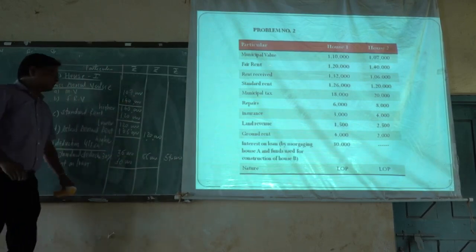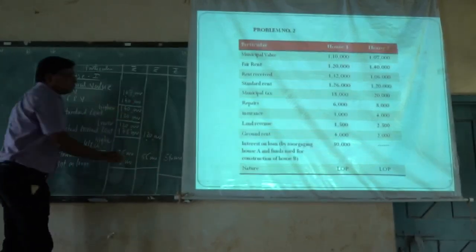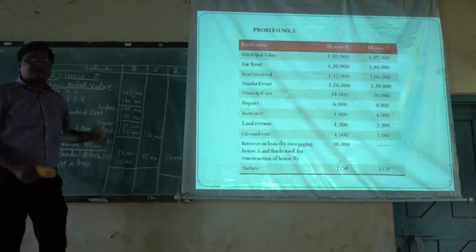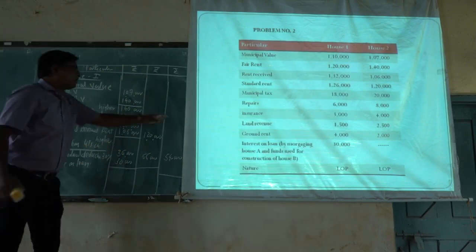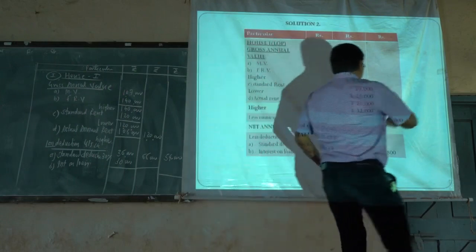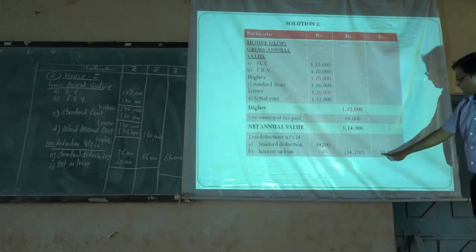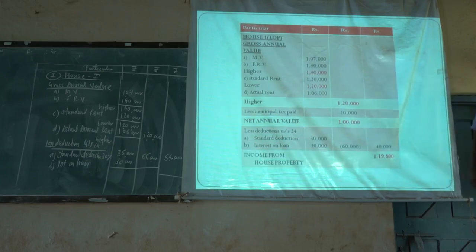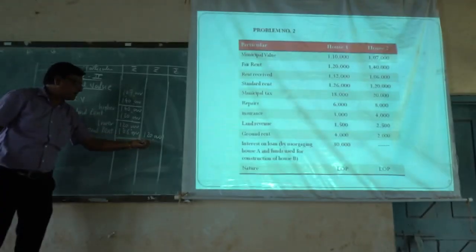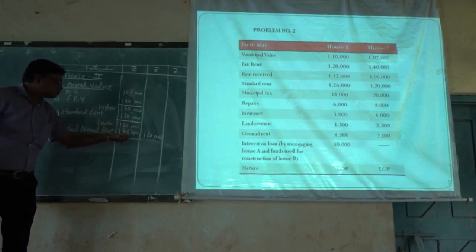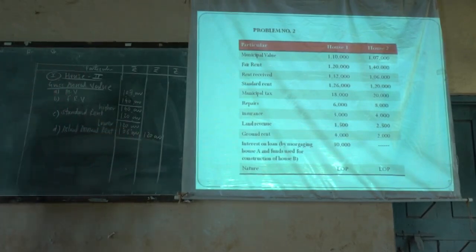Is it correct? 54,000. Then lastly we have to make the sum of the last column. For the earlier house we had earned income, here in the third column. For the first house we had earned income 79,800. And from the second house, we had earned 1,20,000. This means we have taken the lower value and the actual annual rent, and from these two values, the higher value is taken to the outer column.